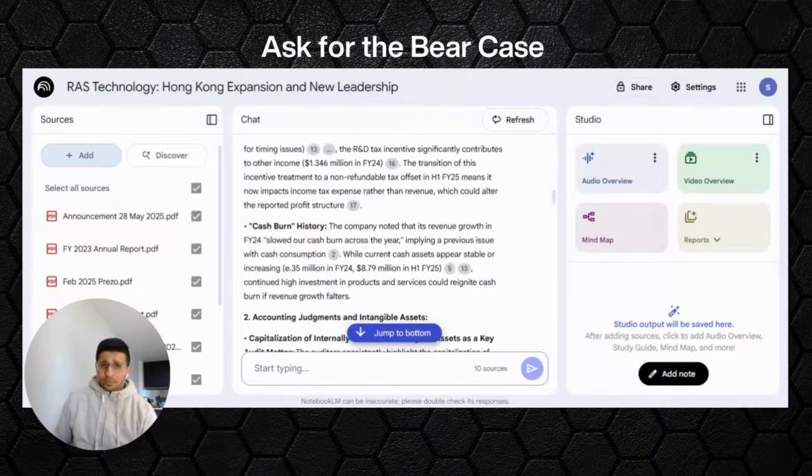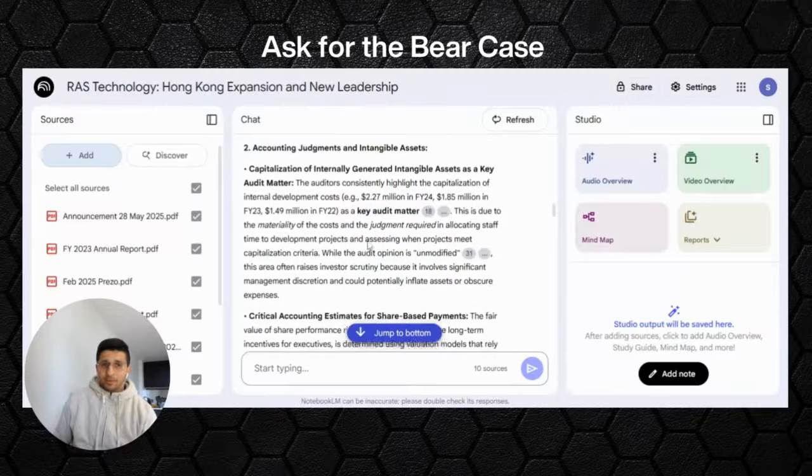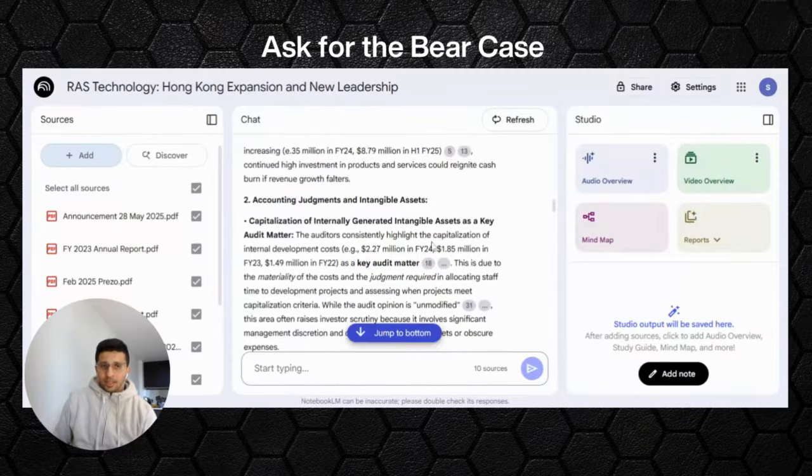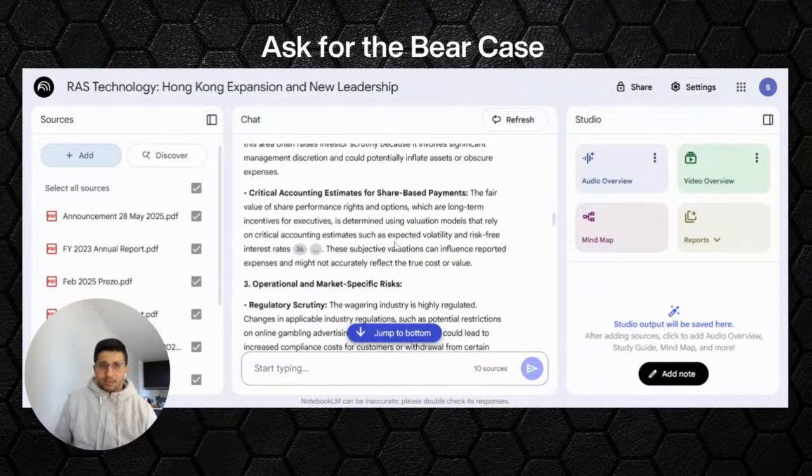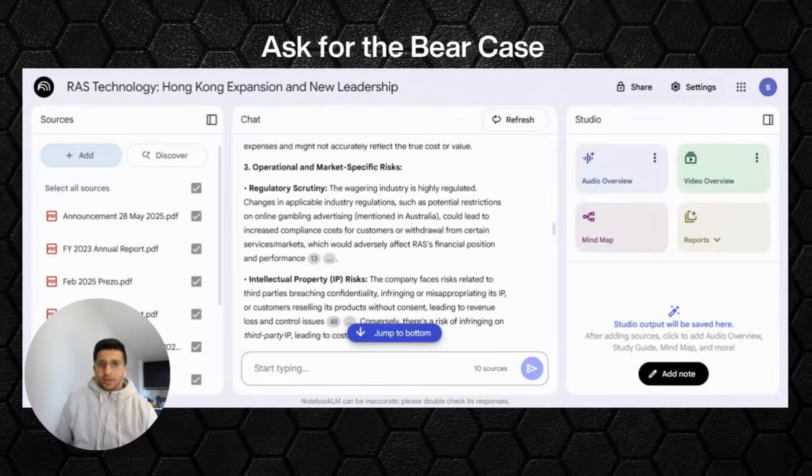Yep. So cash burn is obviously a big problem. There's some accounting things that they've identified. The key audit matter is internally generated intangible assets. It looks like they're capitalizing certain expenses, so that could be a potential thing to look into.